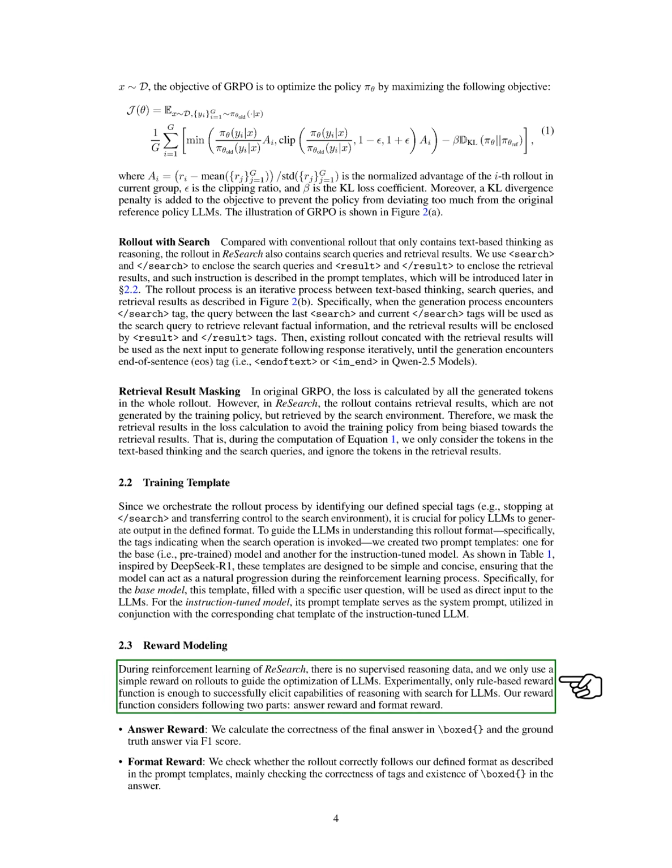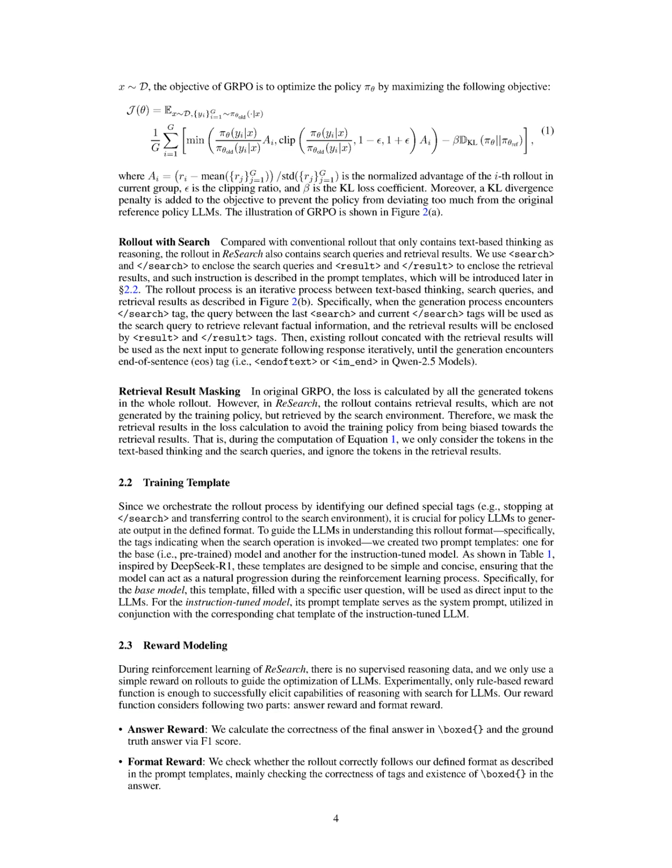For reward modeling in ReSearch, we do not use supervised reasoning data but rely on a simple reward system based on rollouts. Our reward function consists of two components: answer reward, which measures the correctness of the final answer against the ground truth using the F1 score, and format reward, which checks if the rollout adheres to our defined format, focusing on tag correctness and the presence of the final answer.